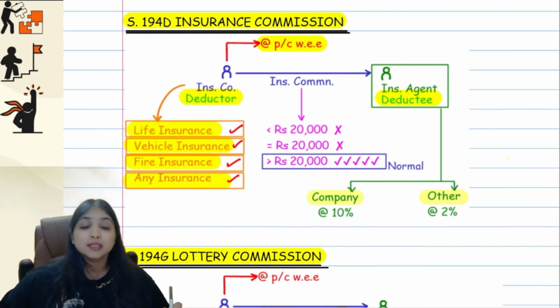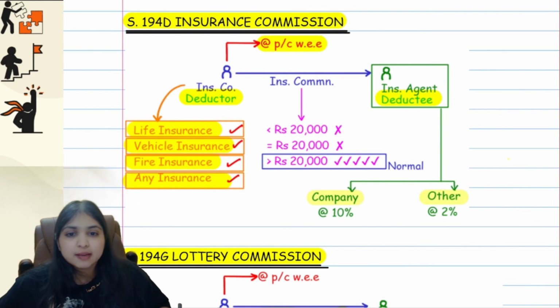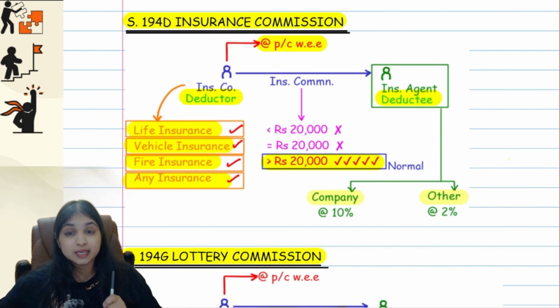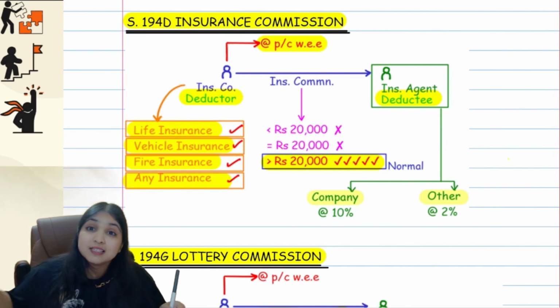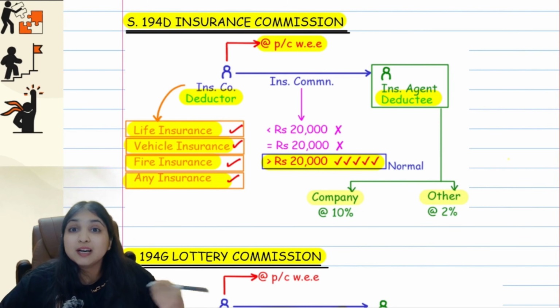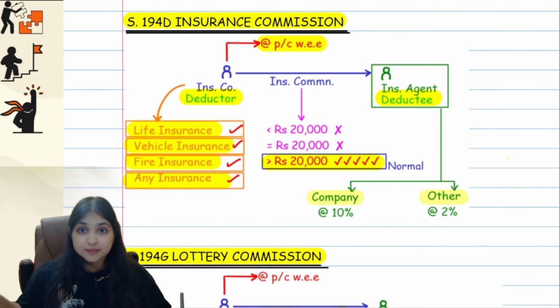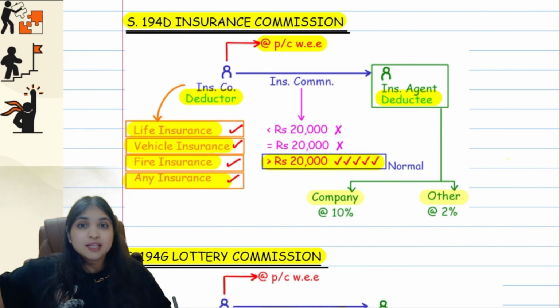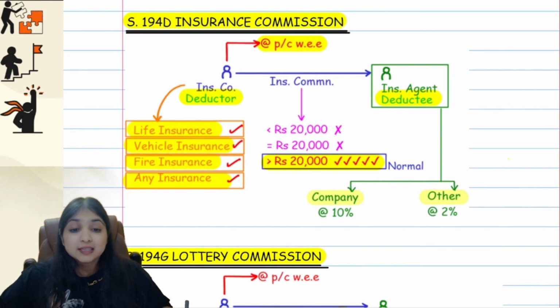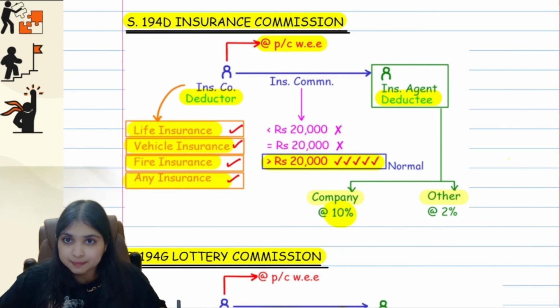The limit over here is 20,000, which means if the commission is up to 20,000, there will be no TDS. Only if the commission is more than 20,000, only then there will be TDS. Now, even over here, guys, same like 194C, the rate of TDS will depend upon who the deductee is. Even in 194C, the rate of TDS was depending on who the deductee is. Even in 194D, the rate will depend upon who the deductee is. If the deductee is a company, then 10%. If the deductee is any other person, then 2%.